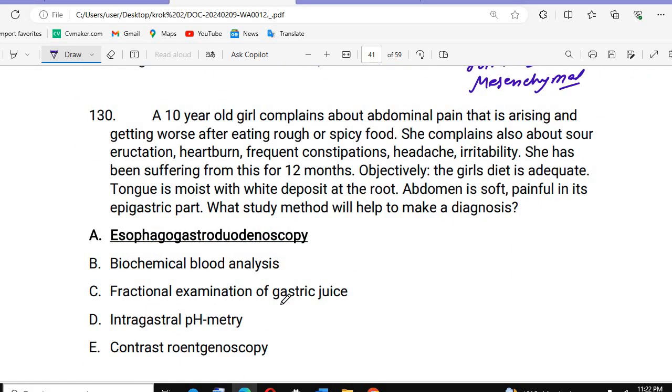Then the next question. A 10-year-old girl complains about abdominal pain that arises and gets worse after eating rough or spicy food. She also complains of sour eructation and heartburn. Heartburn we see in patients having reflux disease. She also has frequent constipation, headache, and irritability. She has been suffering from this for 12 months.